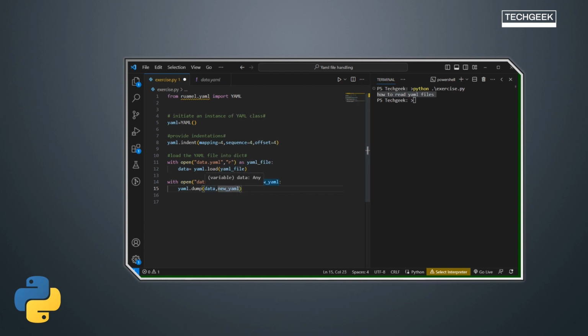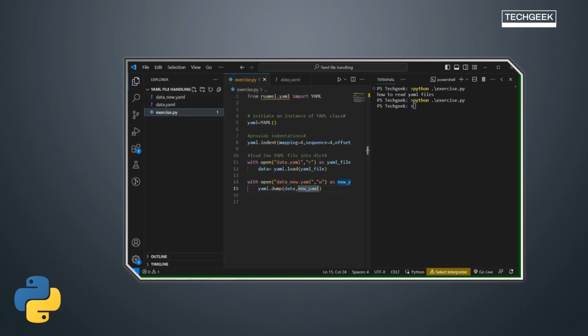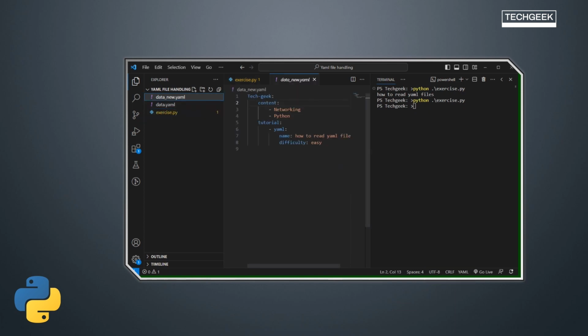So what it will do, it will dump the data parameter, the same parameter that we have loaded from our original file, to the new file. Let's see if this works. Okay, it was successful. Let's see whether we have the new file or not. If I press refresh, now we have the new file, same as the older one.